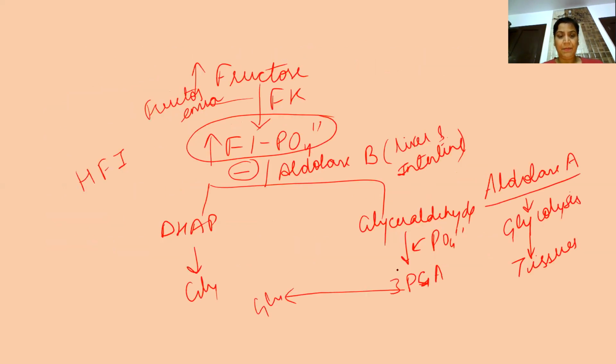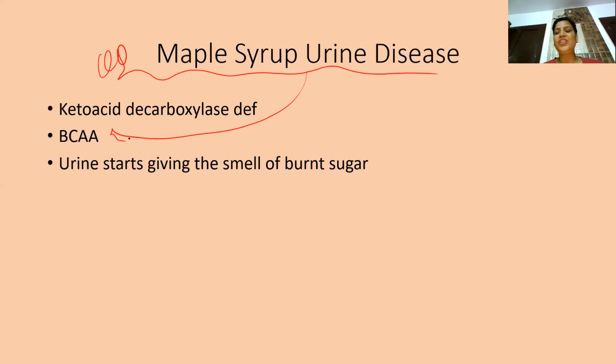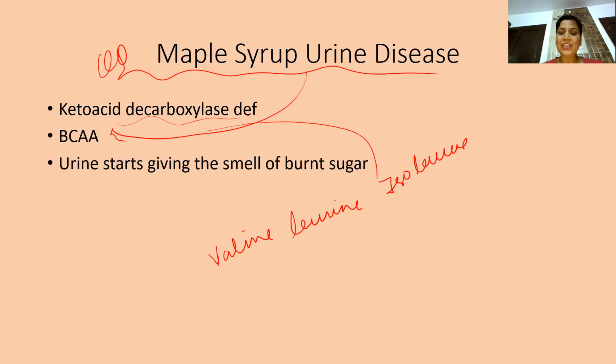Then next we come over to maple syrup urine disease. All of you know about this. This is the disease due to the branched chain amino acids. Now what are these branched chain amino acids? They are leucine, valine and isoleucine. Deficiency of branched-chain keto acid decarboxylase leads to accumulation of these branched chain amino acids. And what happens is, the urine starts giving the smell of burnt sugar. That is why it is known as maple syrup urine disease.